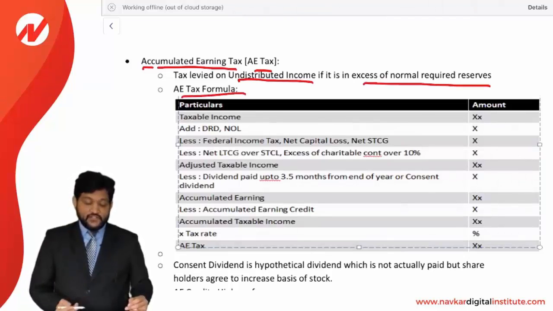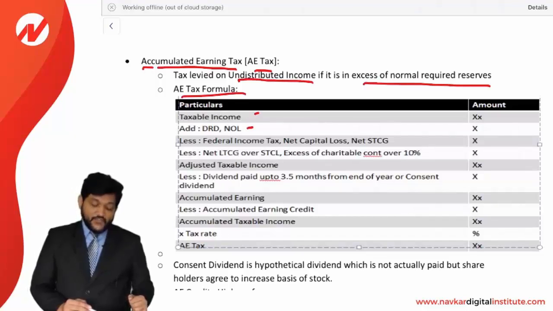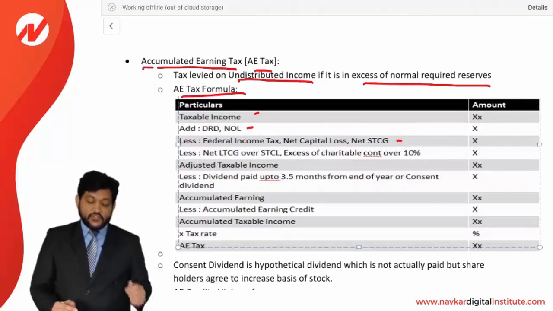AE tax formula, how will it be calculated? First of all, taxable income, then add DRD, NOL, dividend received deduction and NOL, both will be added. Less federal income tax, net capital loss and net STCG, these all will be reduced from it. Less net LTCG over STCL, excess of charitable contribution over 10%, this is going to be reduced. Then you will find adjusted taxable income.